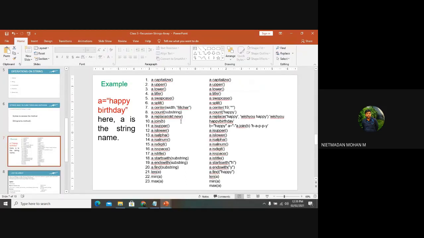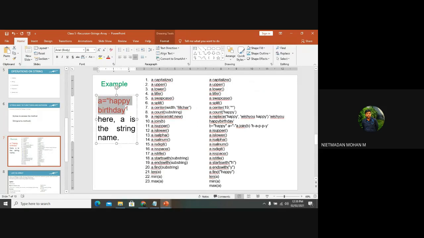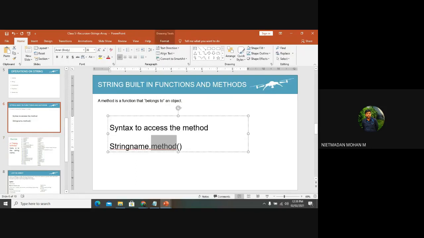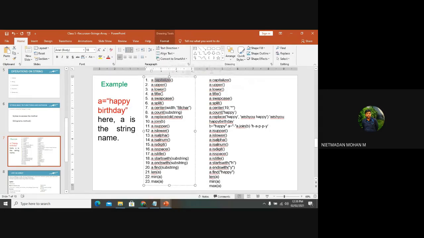I will share these functions with you. Go to the online editor and initialize the value, A is equal to happy birthday, or something like that. You can declare a string in a particular variable. The syntax is the string name, dot, method. Here my string name is A, and the methods are capitalize, upper, lower, title, swapcase, split, and so on.